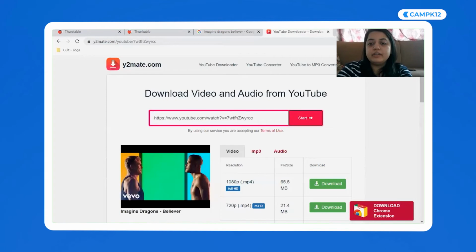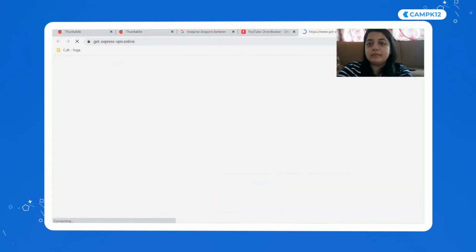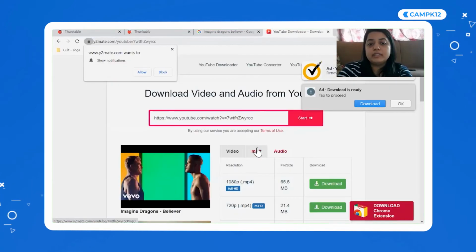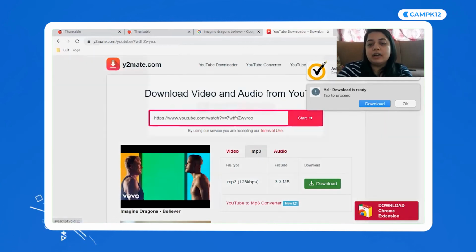Once I am here, now here, please be careful of clicking MP3. Okay, now 2 things, guys. The first and the most important thing is that always say block. Don't let anyone show notifications or something. Always say block. Don't click on anything else. Only click on download.